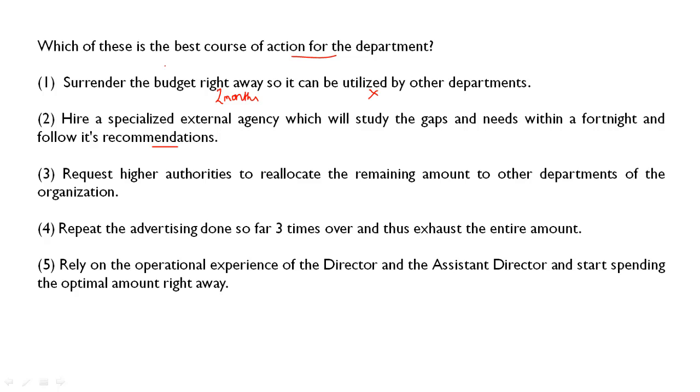Request higher authorities to reallocate the remaining amount to other departments of the organization. Friends, again the same problem. There are 2 months, and also you will not consider the demand of the director. So what will you do in these 2 months? So you cannot just request the authorities to reallocate. I think 2 will be a better option than 3. So I'll reject option 3.